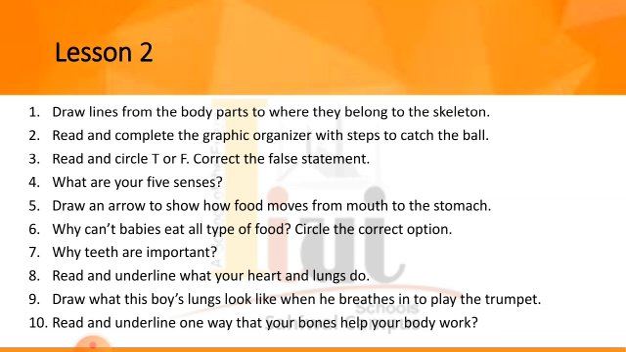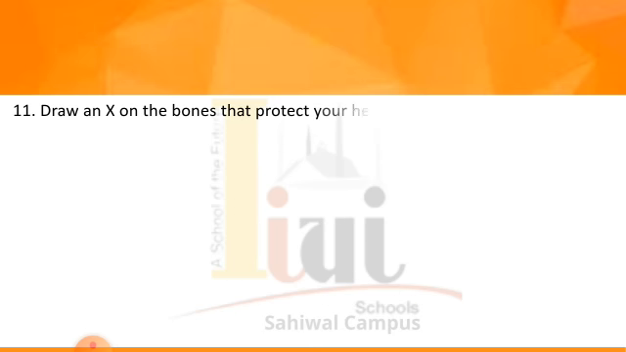Question number 10. Read and underline one way that your bones help your body work. So you have to write down the function of bones in helping our body to do work. Question number 11. Draw an X on the bones that protect your heart. On page number 48 you have a skeleton, so you have to circle the part of the bones that protect your heart.